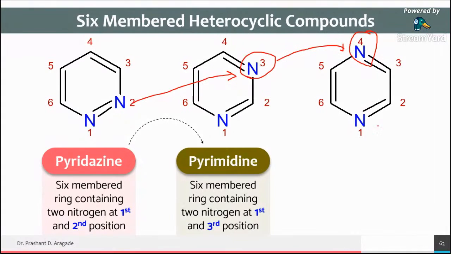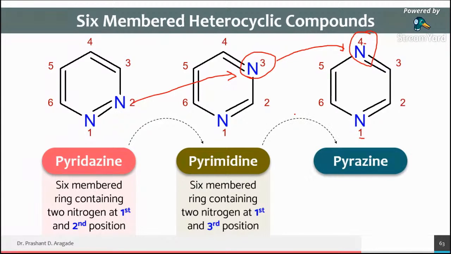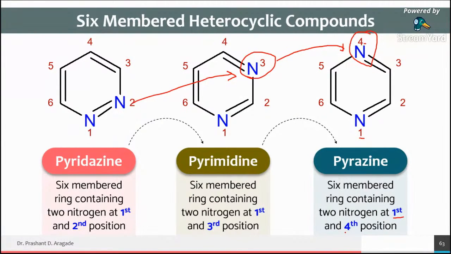So 2 nitrogen atoms are present at 1 and 4th position. That ring is called as pyrazine. So nitrogen at first and fourth position, it is called as pyrazine.